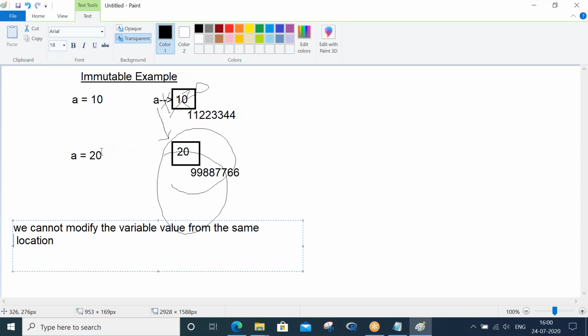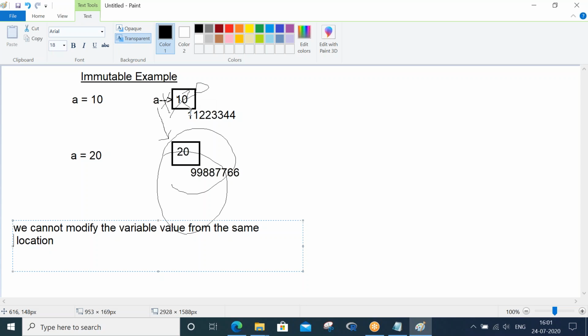If you want to assign 20 to a, that's fine, but I will create a new memory location. You can put your 20 there, and I will allow a to point to 20. Once a value is stored in an address, it cannot be modified.